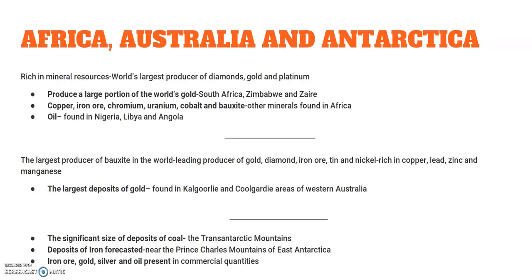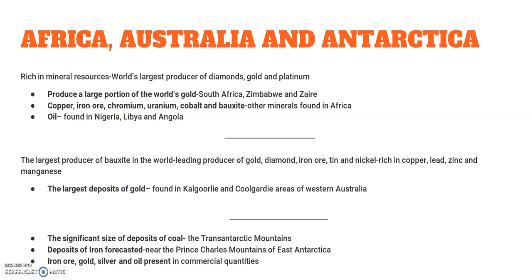Next, we have Africa, Australia, and Antarctica. Let's see about Africa first. Africa is rich in mineral resources, and they are the world's largest single producers of diamond, gold, and platinum. They also produce a large portion of the world's gold, especially in South Africa, Zimbabwe, and Zaire. Copper, iron ore, chromium, uranium, cobalt, and bauxite, and some other minerals also are found in Africa. Oil in Africa is mainly concentrated in Nigeria, Libya, and Angola.